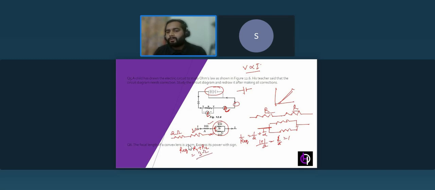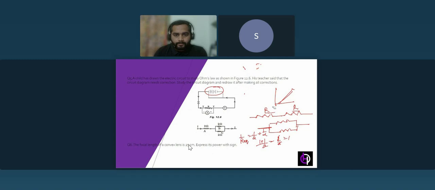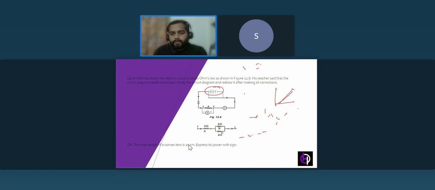The equivalent resistor in this circuit will be 3 ohm. Now moving to the next one.